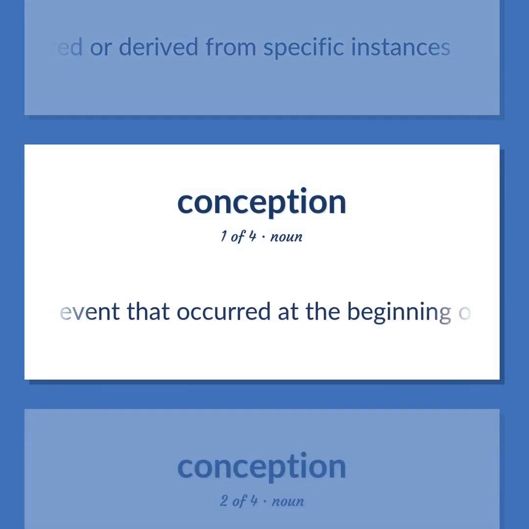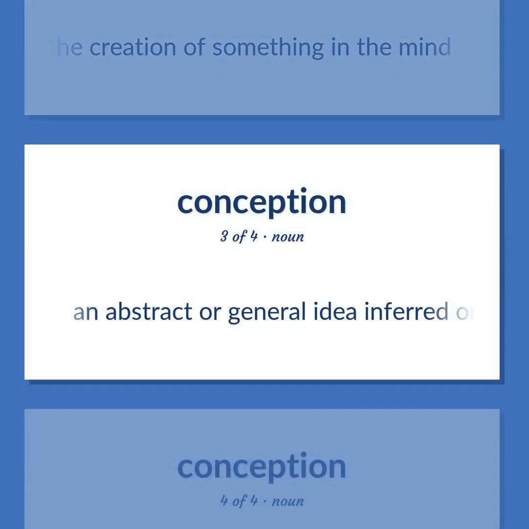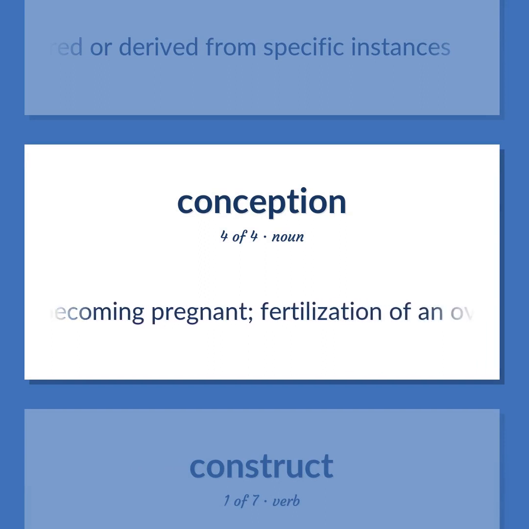The event that occurred at the beginning of something. The creation of something in the mind. An abstract or general idea inferred or derived from specific instances. The act of becoming pregnant. Fertilization of an ovum by a spermatozoan.